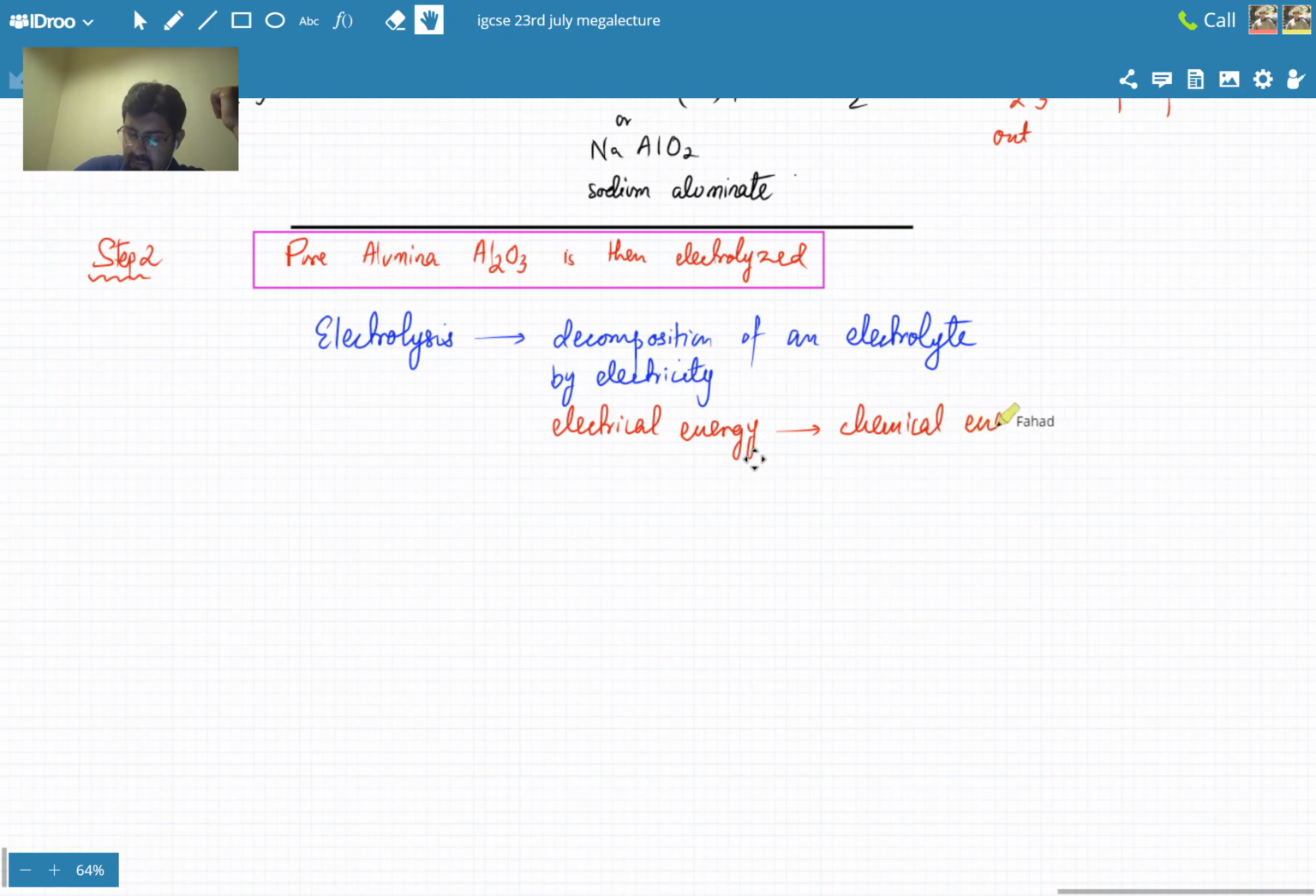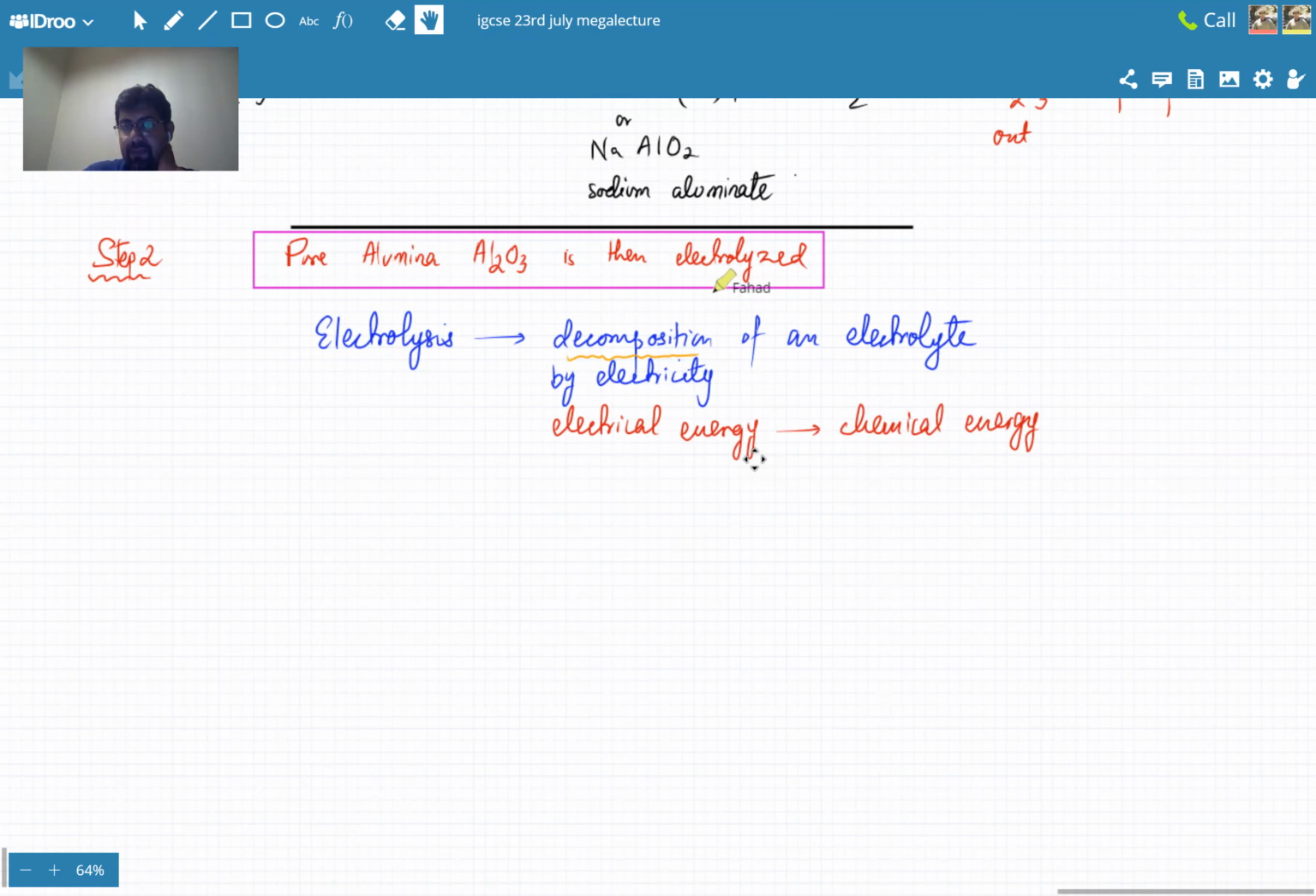So we'll spend a little while on this definition. The first thing is, if you look at this definition: decomposition of an electrolyte by passing electricity. So we'll break this definition down. What does decomposition mean? Decomposition means breakdown, when a compound breaks down. When you're heating substances, decomposition is happening, the substance is breaking down.